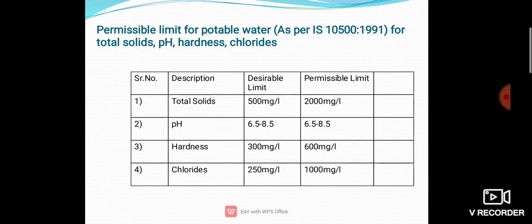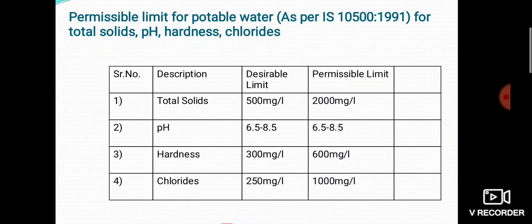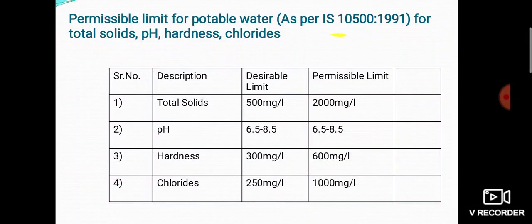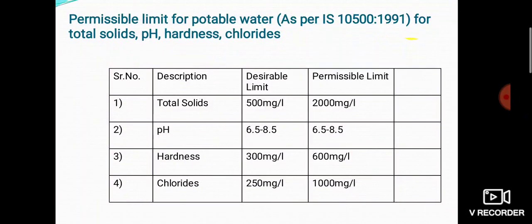This is the total solids. There are some desirable limits and permissible limits. This kind of table is given by IS 10500:1991. Your total solids, pH, hardness and chlorides.